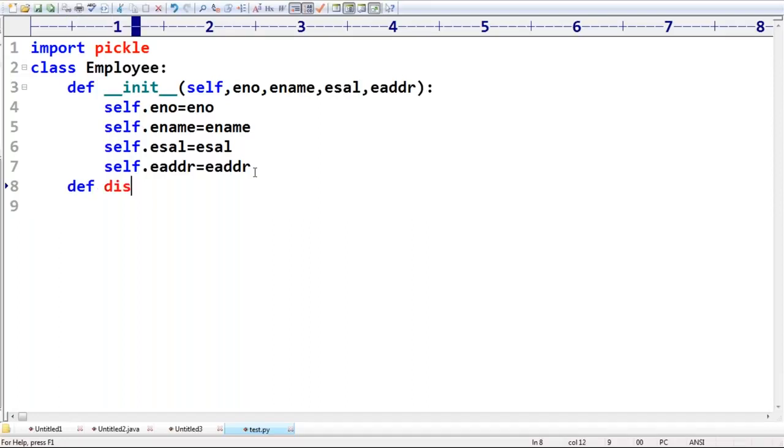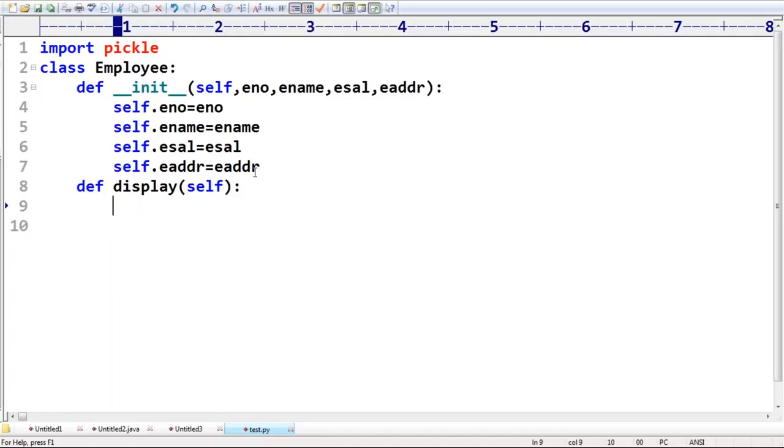What I want to take here is very simple: def display(self), my own function, with self compulsory. This is something like an instance method. Can you please display employee information? Which employee's? The current object. Self means the current object, right? Very simple. I'm trying to print self.enum.